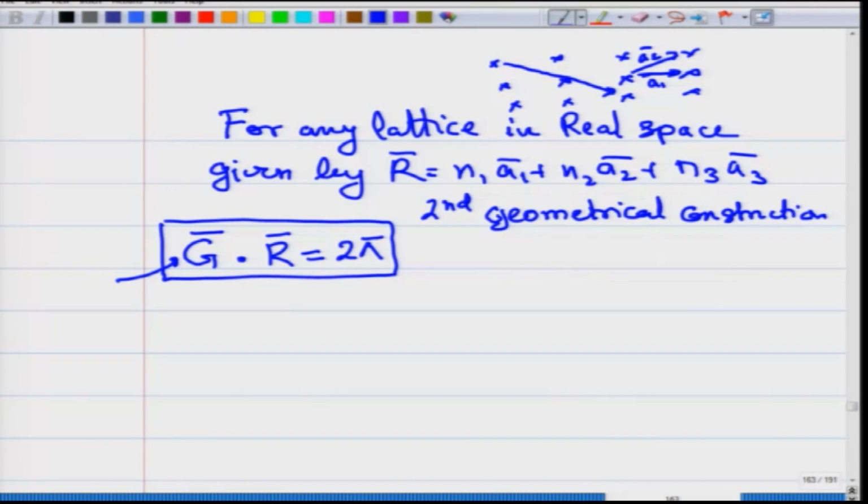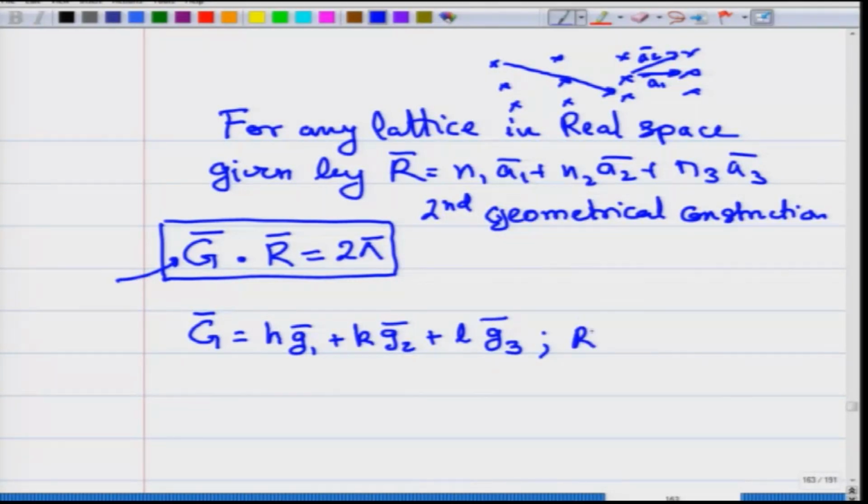Now, we have 3 components of this vector, and we write it as h times g1 plus k times g2 plus l times g3, and R you already know is equal to n1 a1 plus n2 a2 plus n3 a3.